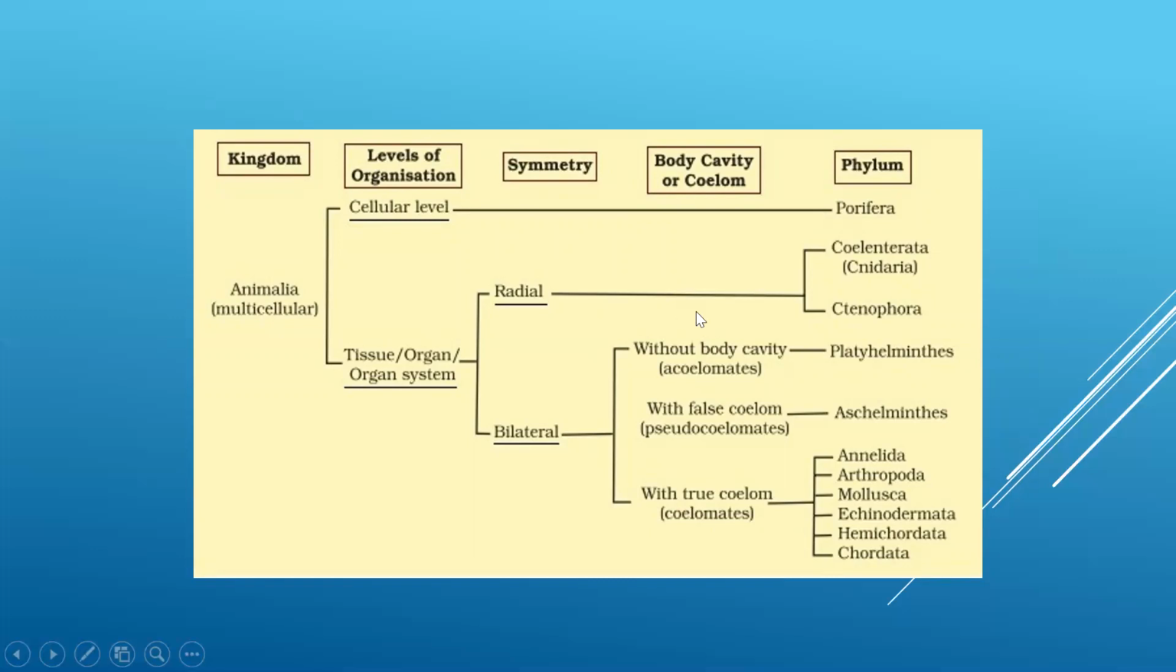So in this video, we have studied the different characteristics which will be taken into consideration while classifying animals. And in the next video, I'll be making one on non-chordates, and the third video will be on chordates. Thank you.